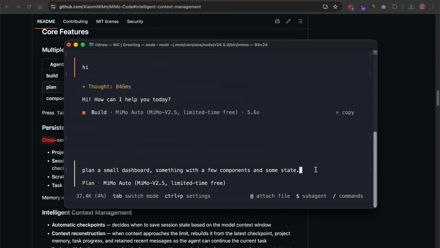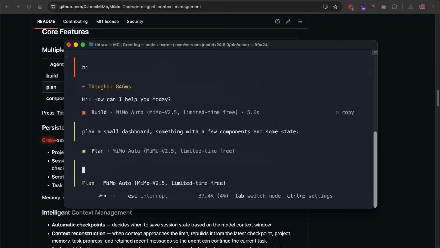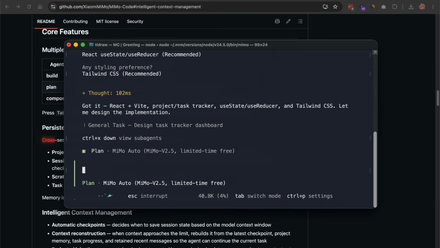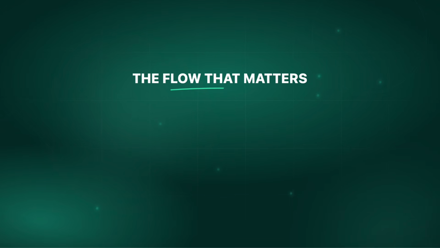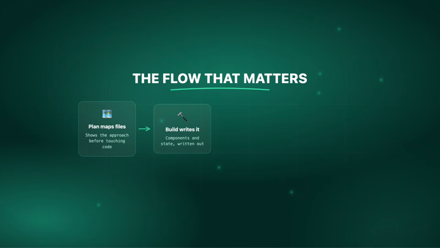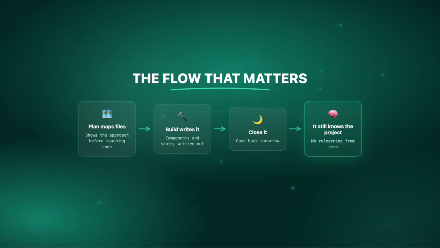Let me give it a real prompt to show the flow. I'll ask it to plan and then build a small dashboard, something with a few components and some state. In plan mode, it maps out the files first and shows me the approach. Then I let it switch to build and write everything out. The point I want you to see isn't the dashboard itself. It's that if I close this and come back tomorrow, it already knows what this project is. That's the piece. Nobody else is doing this cleanly at the terminal level yet.